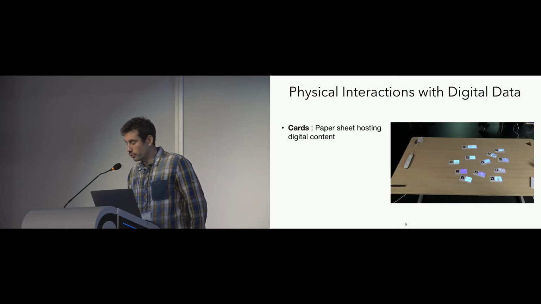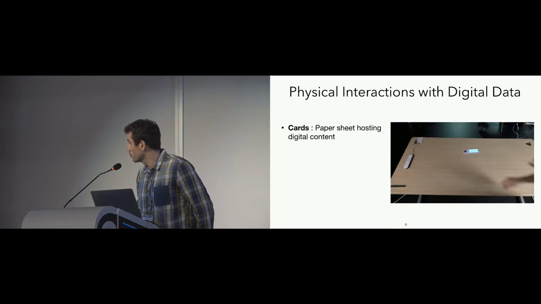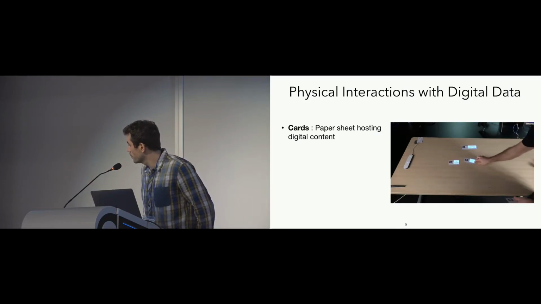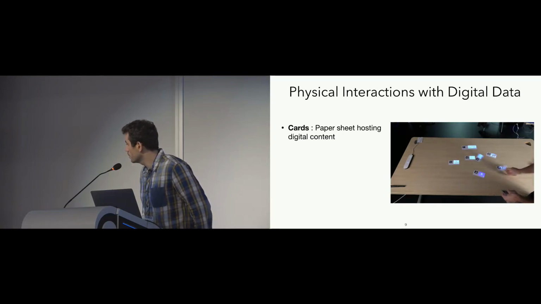The basic atom of CARD is a paper sheet that hosts digital content. There is a printed marker on it and a white space on the side, and with this card we can physically manipulate digital documents such as text, video, or pictures.